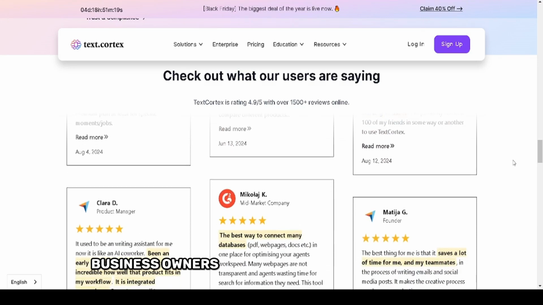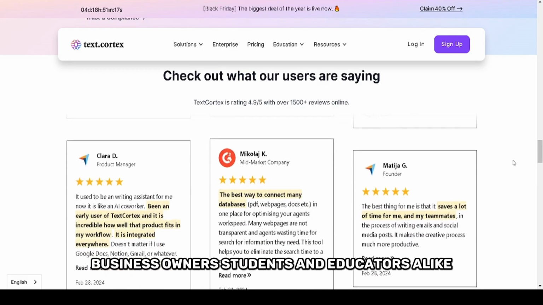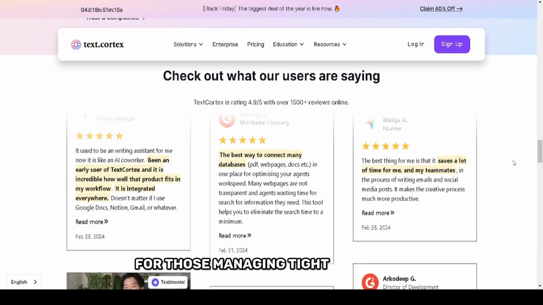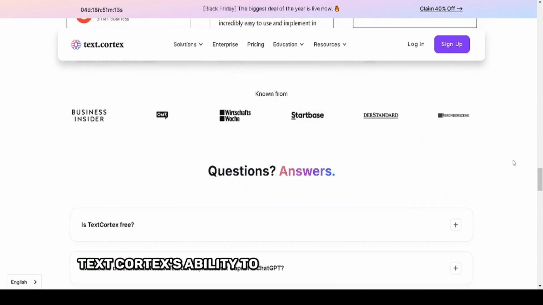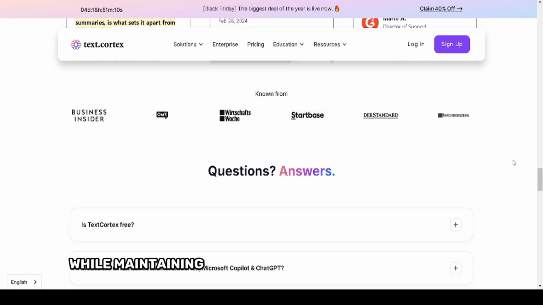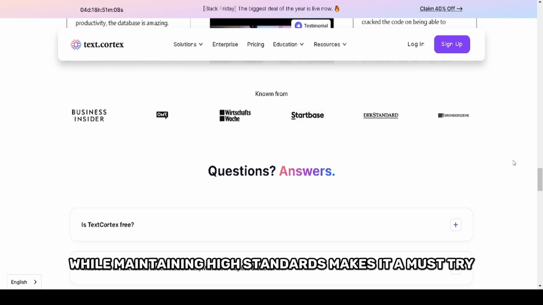Freelancers, business owners, students, and educators alike. For those managing tight deadlines, TextCortex's ability to streamline your workflow while maintaining high standards makes it a must-try.